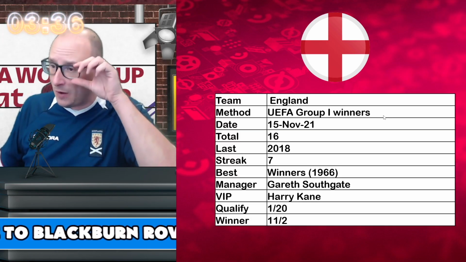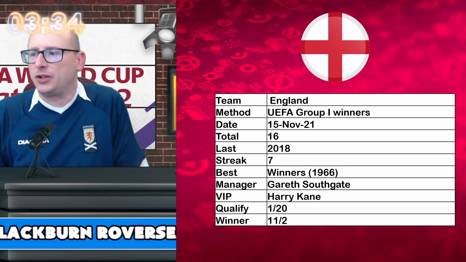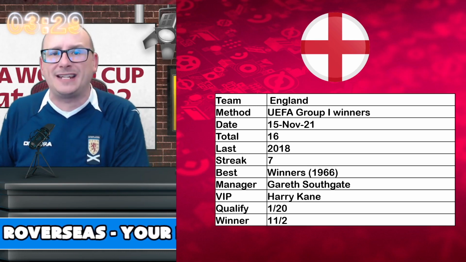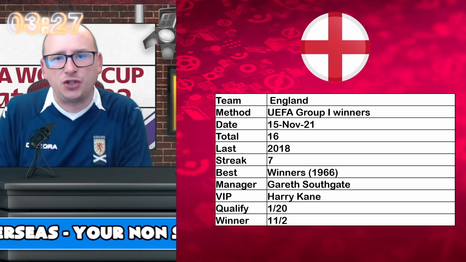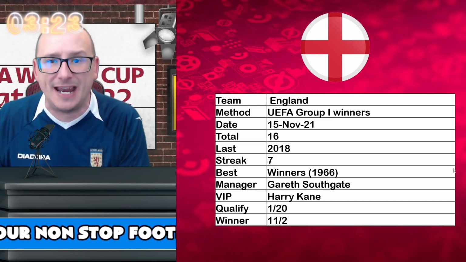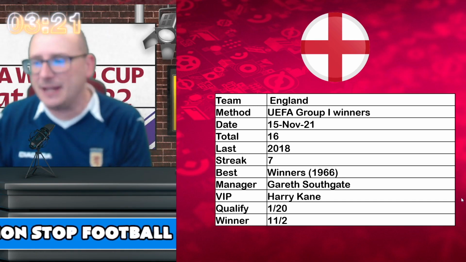They qualified as Group I winners, of course they did, they do that, securing the deal on the 15th of November 2021. It's their 16th tournament in all. 2018 was their last, where they made the semis. Their streak was 7 in a row right now. Winners back in 1966. The manager is Gareth Southgate, with Harry Kane the main man.